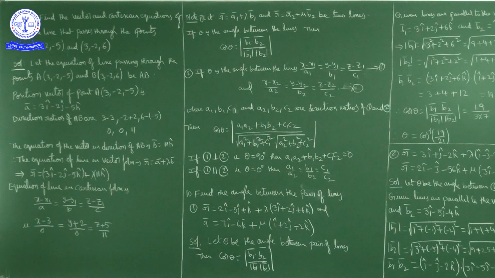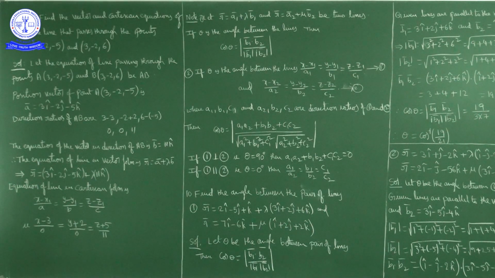So the equation of the line in vector form is R bar equal to A bar plus lambda B bar, where A bar is a point on the line and B bar represents the direction. A bar is 3i cap - 2j cap - 5k cap, and B bar is 11k cap. So R bar is equal to 3i cap - 2j cap - 5k cap plus lambda times 11k cap. This is the equation of the line in vector form.